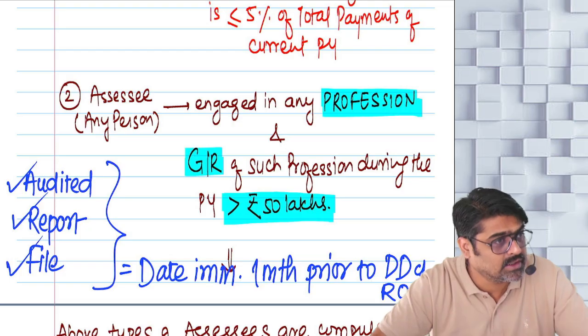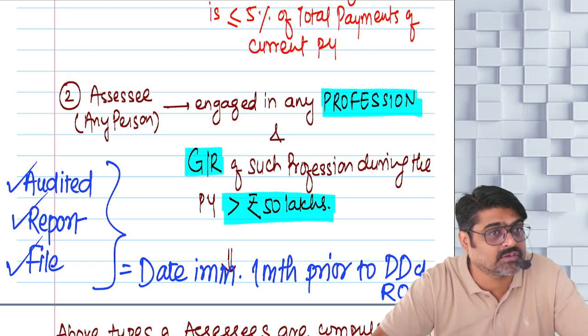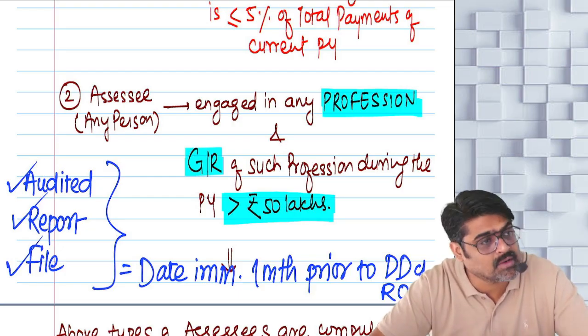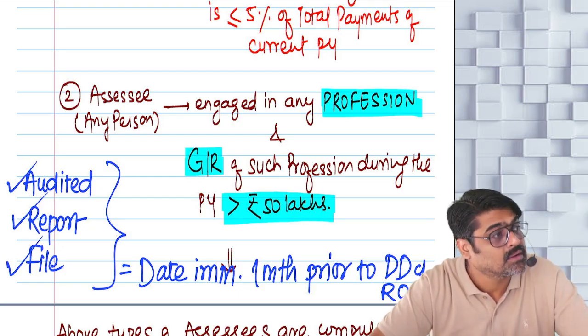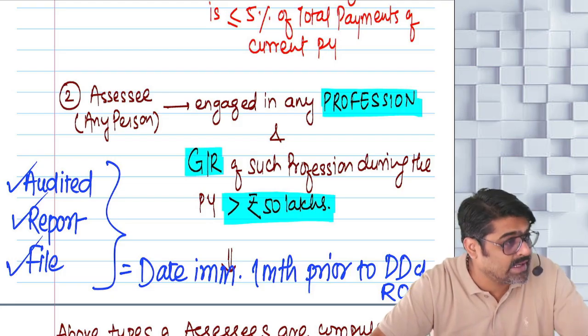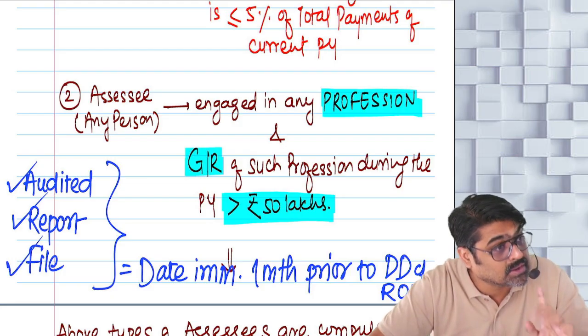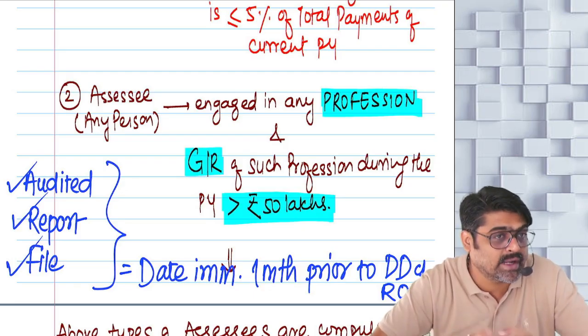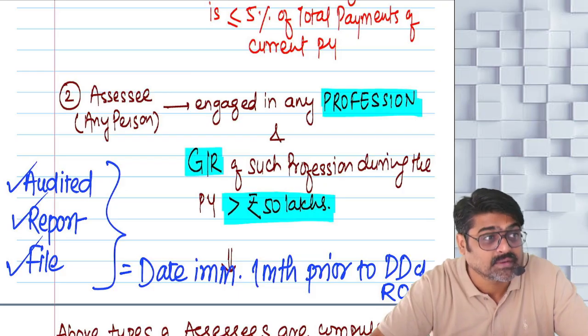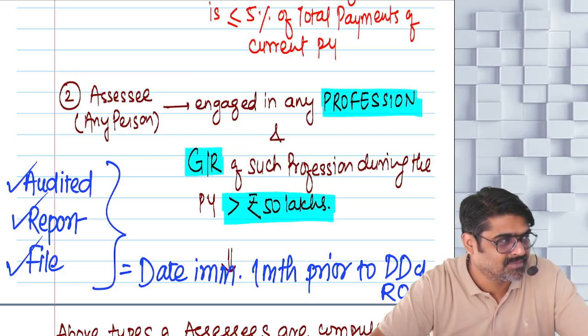So you are an assessee liable for tax audit. For you, what will be the due date of filing ROI? 31st October. You have to check 1 month prior to that date. So what will be the date which is 1 month prior to 31st October? 30th September. So on or before 30th September, get the tax audit done.